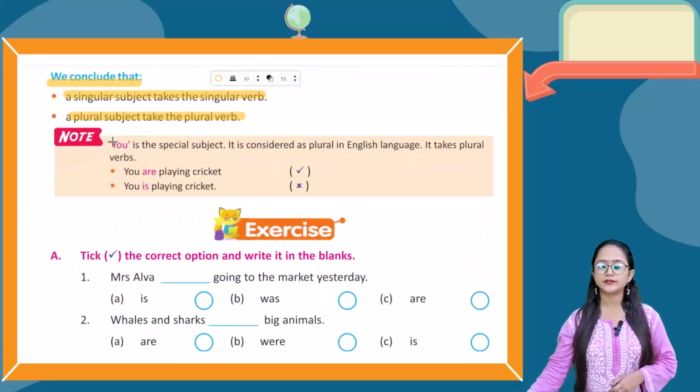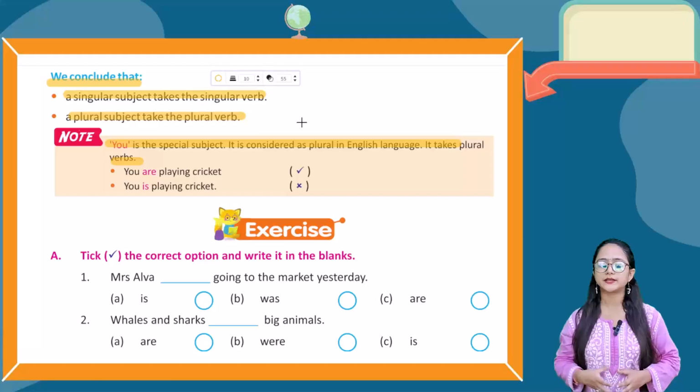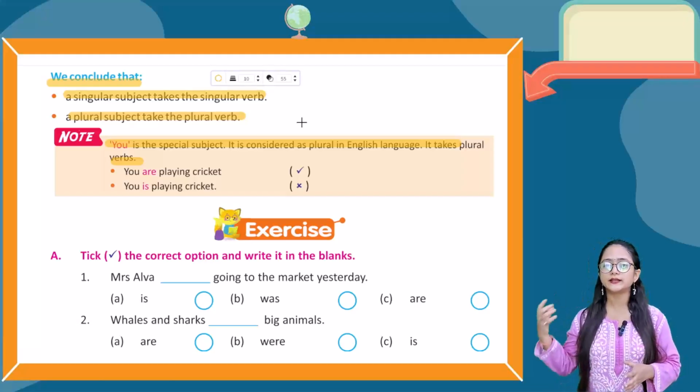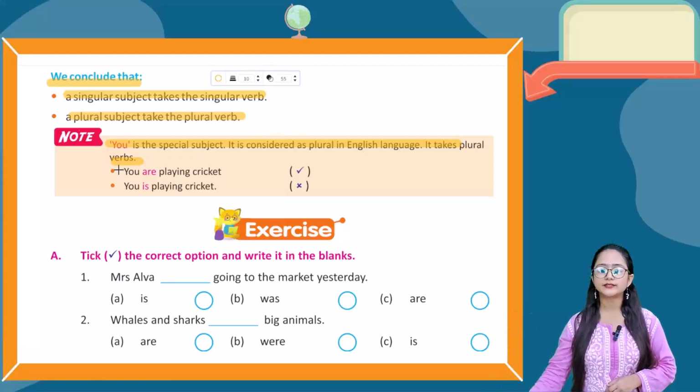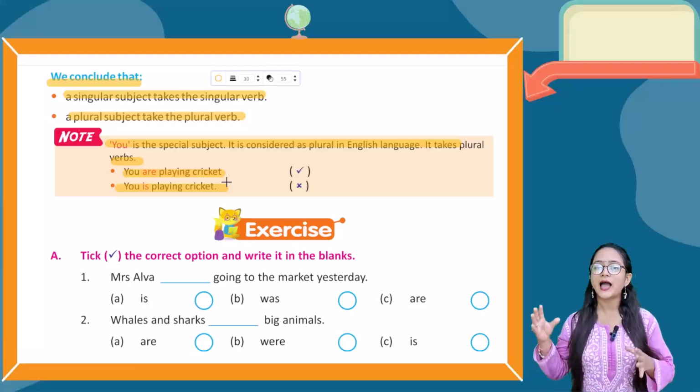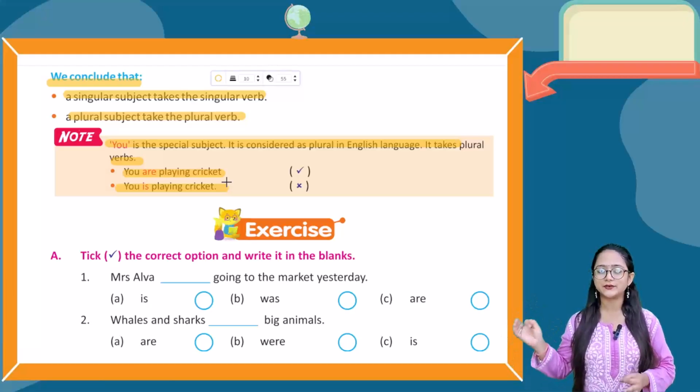Now, before going further, there is another note. You is the special subject. It is considered as plural in the English language. It takes plural verbs. For example, you can see the sentence over here. You are playing cricket. So this sentence is right. Next is you is playing cricket. No, this is wrong. With you, you have to use are, not is, because you is the plural one only, plural verb.